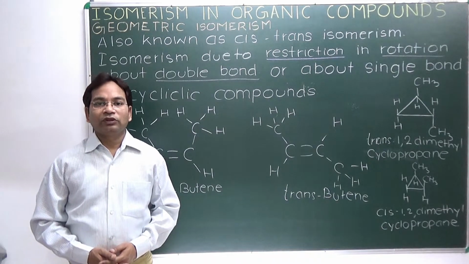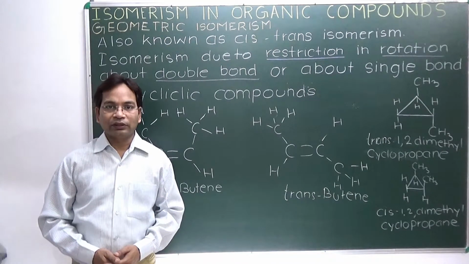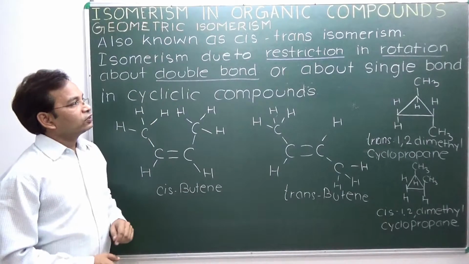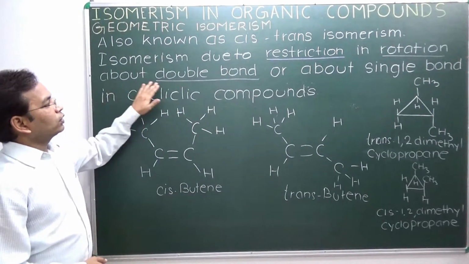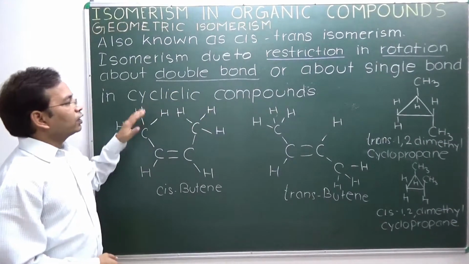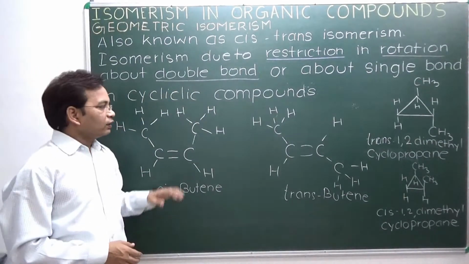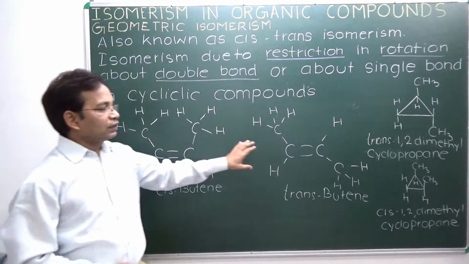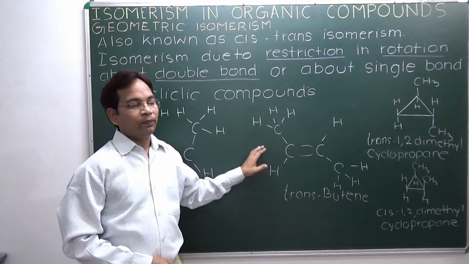Geometric isomerism is also known as cis-trans isomerism, and this type of isomerism is due to restriction in rotation about a double bond or about a single bond in a cyclic compound. Here is the example of 2-butene. This one is cis-butene and this one is trans-butene.